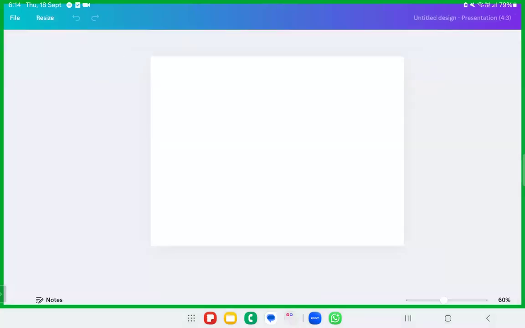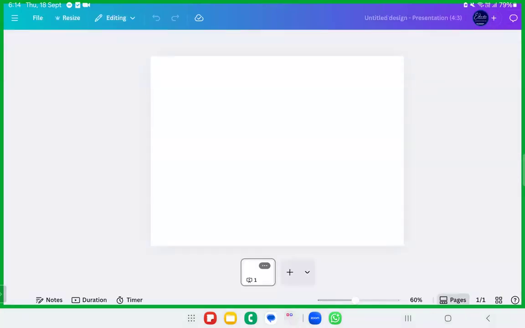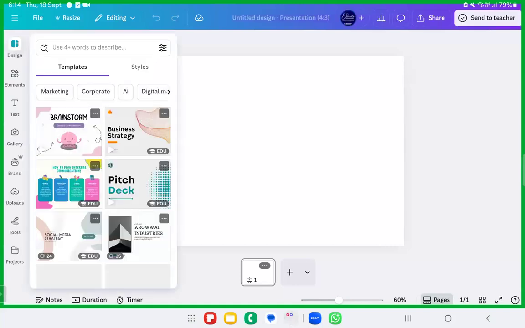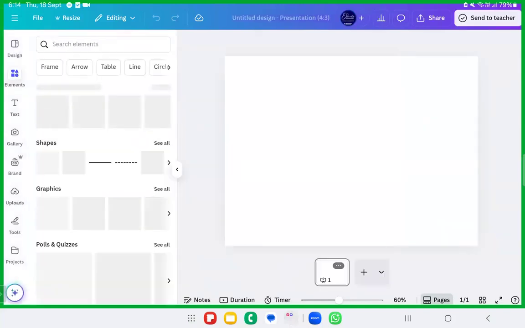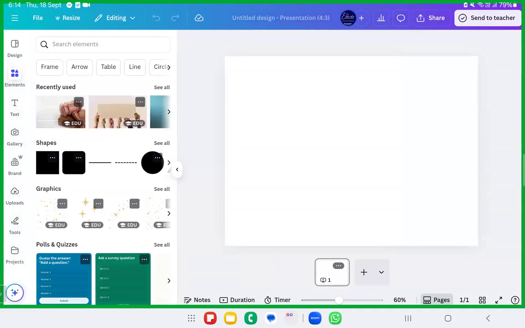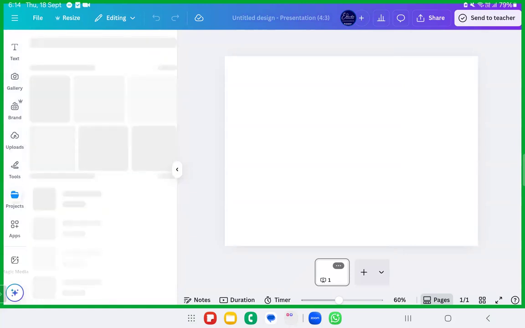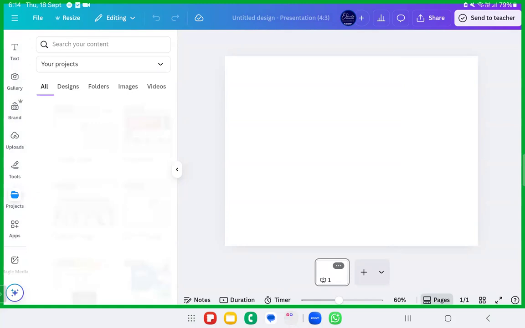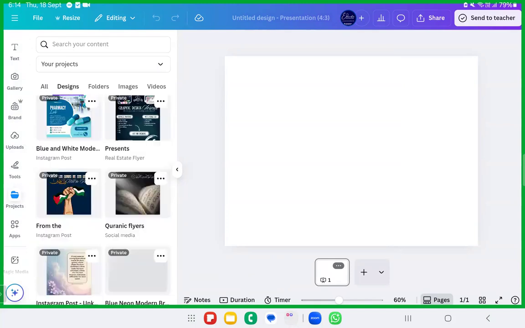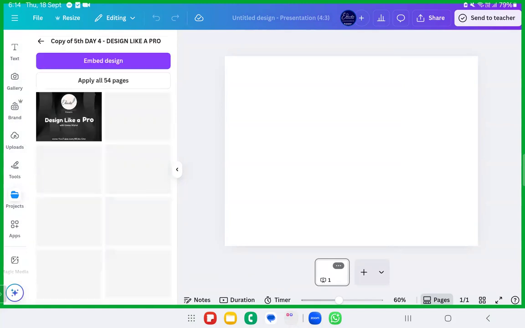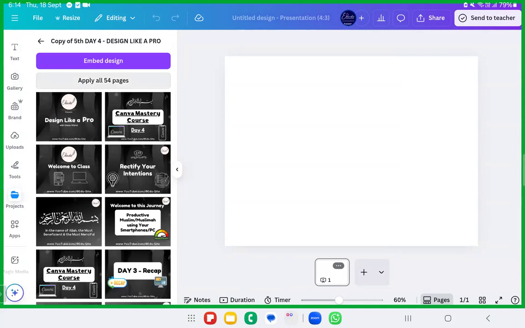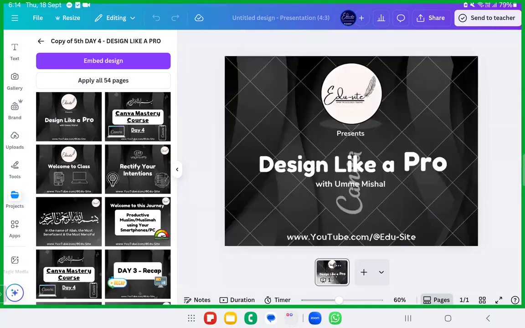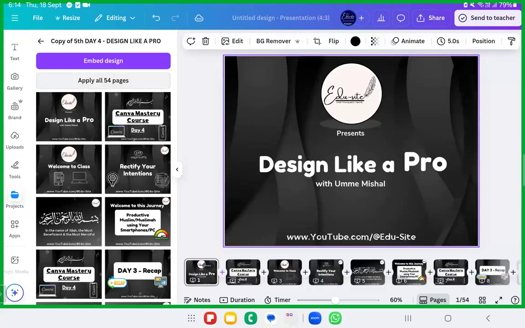I've taken the presentation ratio. You can go ahead with the same presentation that you are creating. For example, I want to create a presentation for my class. Usually the presentations that I have made are made by myself in Canva. I did not use any templates. For example, the graphic designing class presentation, this one. This presentation for your course I have made myself. So how did I make it? It is this way.